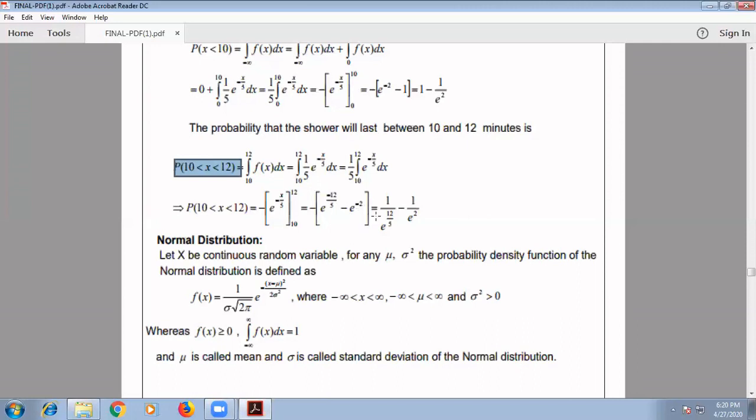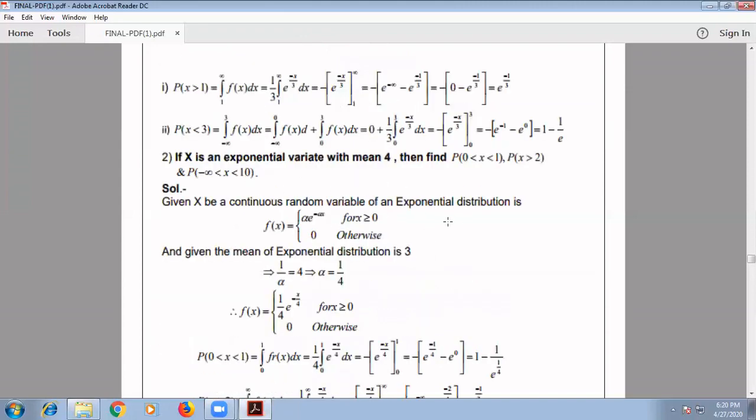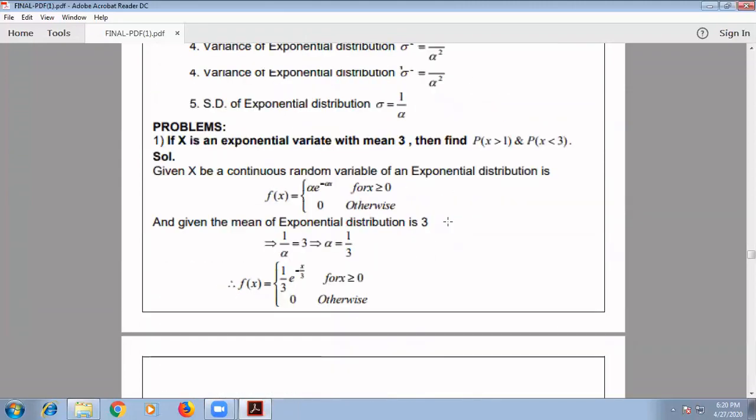So it is equal to minus 1 divided by e to the power 12 by 5 plus 1 by e squared. Minus into minus becomes a plus sign, so it becomes the value 1 divided by e squared minus 1 divided by e to the power 12 by 5. This is the value we are going to get. So in this way, we can solve the problems on exponential distribution.